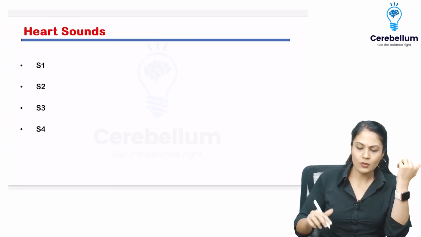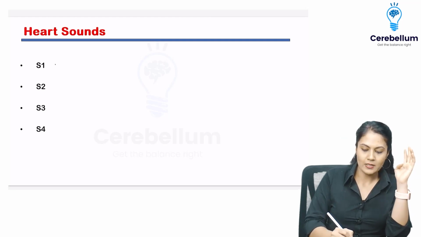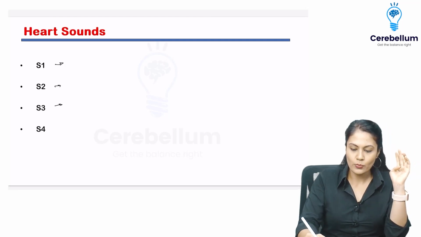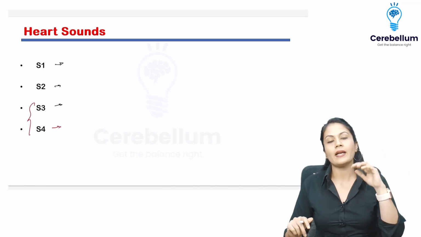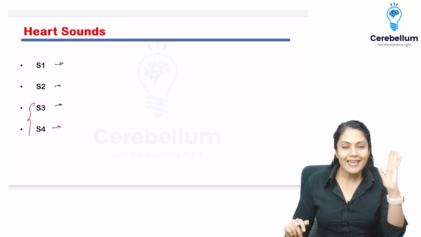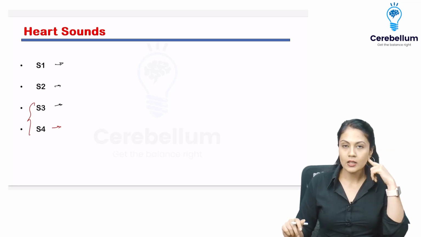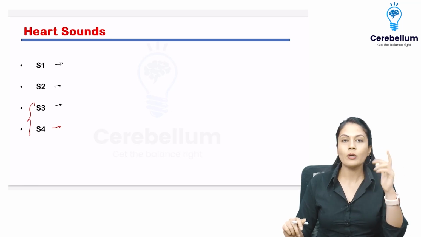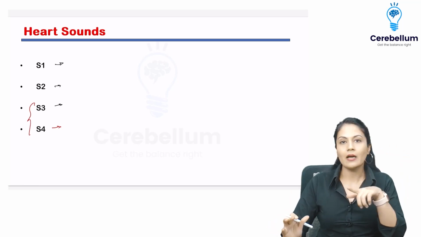Let's move on and see what your heart says. Your heart just says 1, 2, 3, 4. Those are the sounds we have: S1, S2, S3 and S4. Please remember these two sounds, S3 and S4. In a healthy person they are going to be less than 20 Hz. So that's why for the normal human ear, they are not audible. Why? Because our auditory range is from 20 Hz to 20,000 Hz.